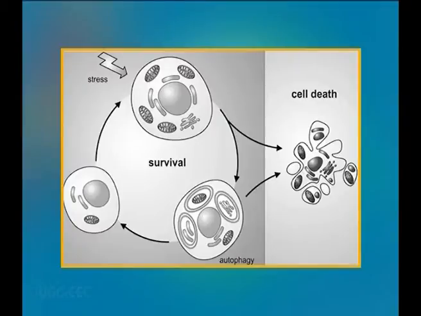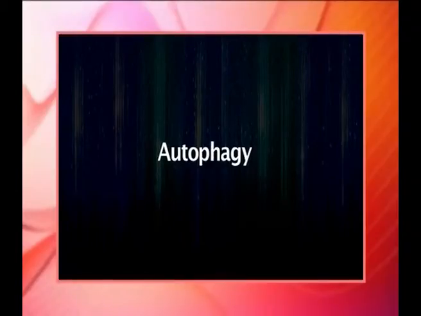Such large particles are taken up in phagocytic vacuoles, phagosomes, which then fuse with lysosomes, resulting in digestion of their contents. Autophagy. The gradual turnover of the cell's own components.